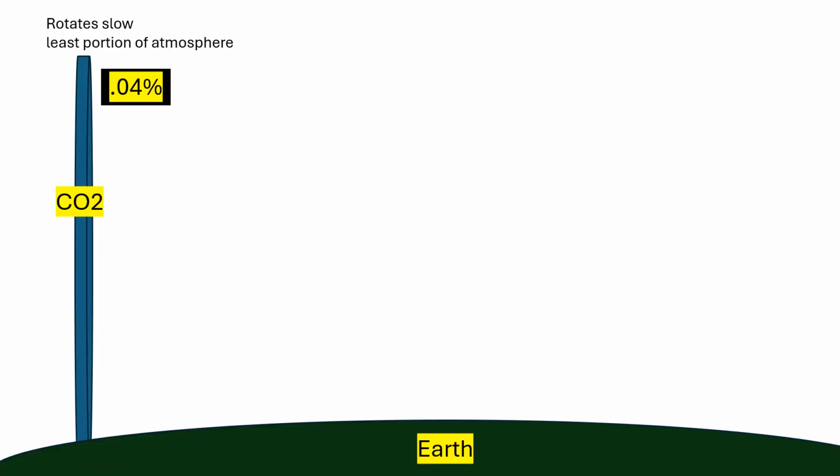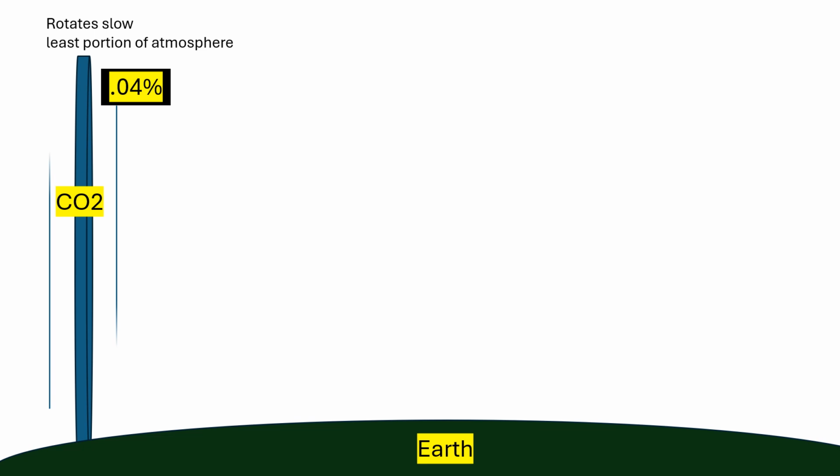Well, some of these people will try to say, okay, so what? CO2 is only 0.04% of the atmosphere, but it goes up and stays up for a long time, where these other ones go up and they come right back down. So it makes you think that maybe there's more CO2, because it stays up there and the others fall down.